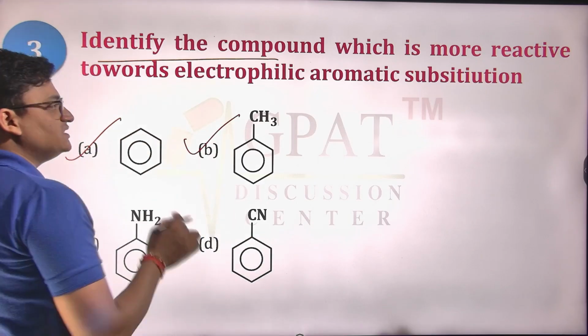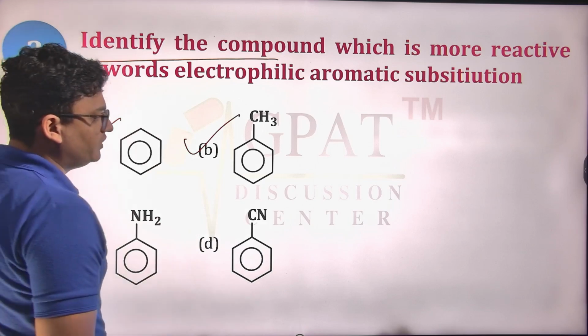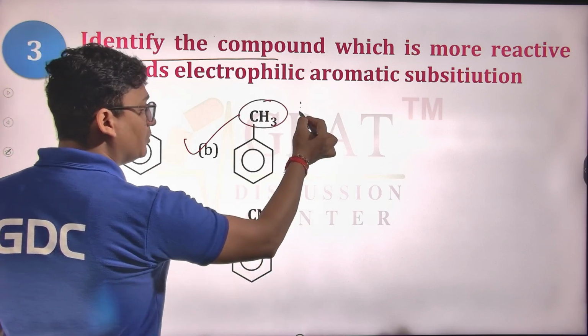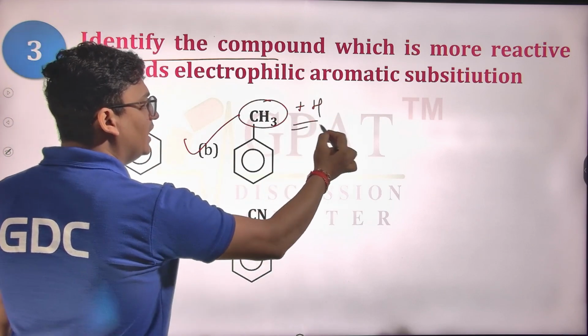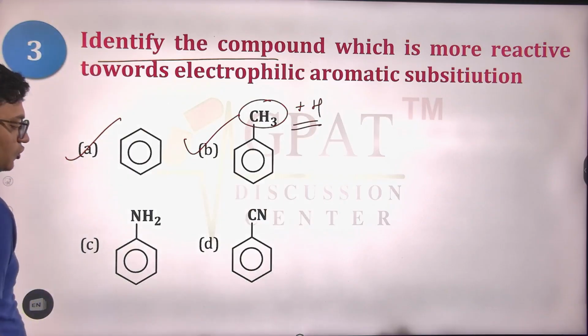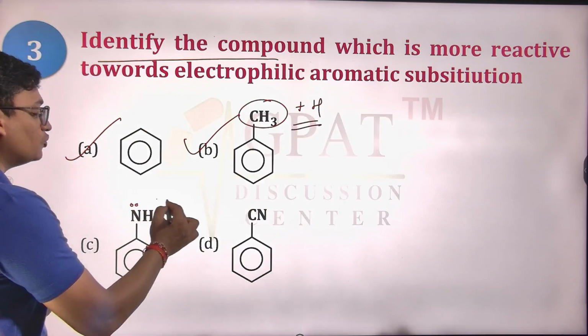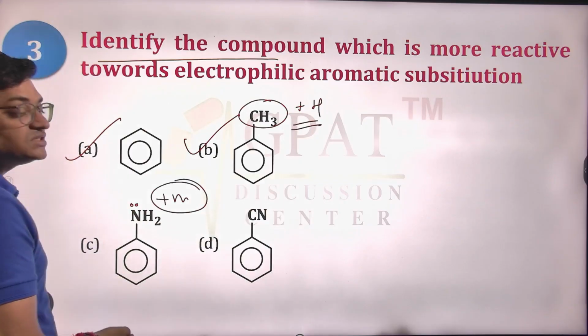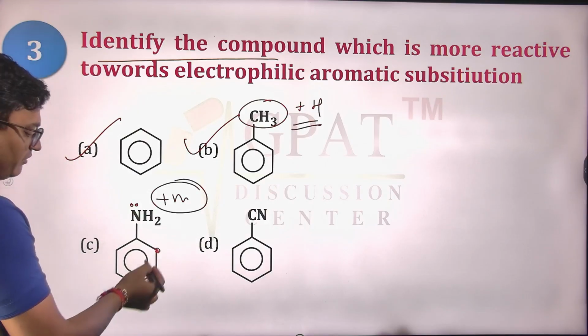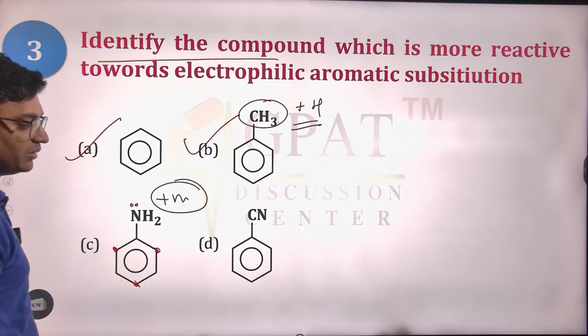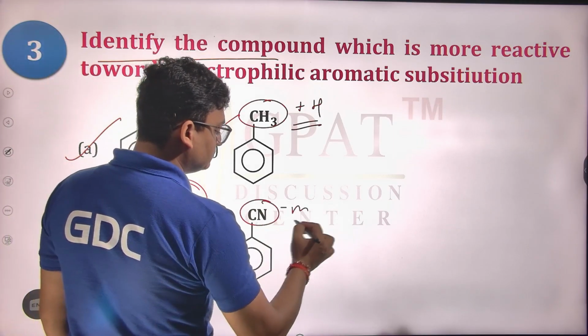So yes, benzene has a higher reactivity for the electrophilic substitution reaction. This methyl, due to plus hyperconjugation, can have a higher electron density at the ortho-para position. This NH2, due to plus M, is the strongest ortho-para directing group. It will have higher electron density on the ortho and para positions, while this CN is having minus M.